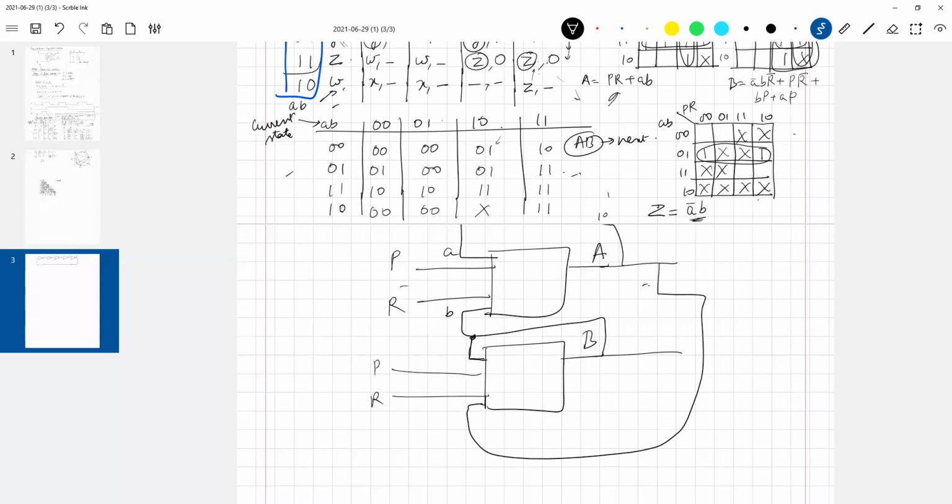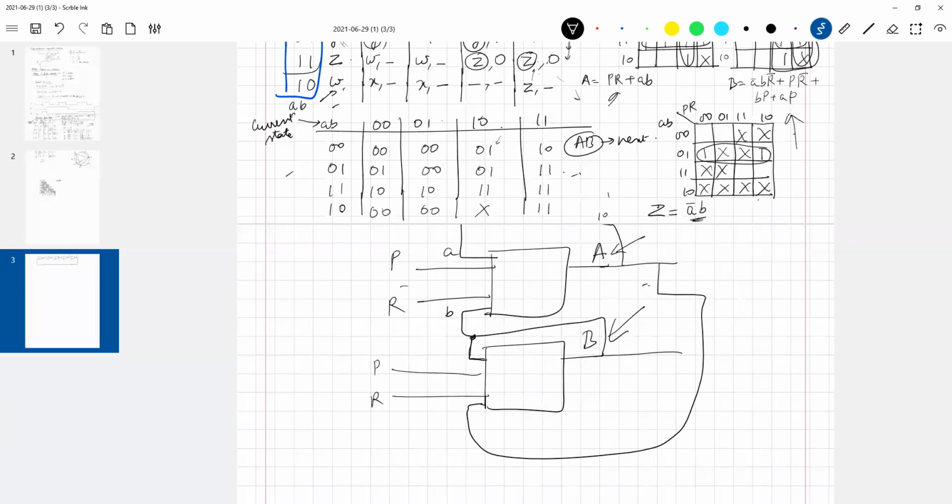I'm not drawing the whole circuit. Please understand that if you are asked in the exam, then you have to draw the whole circuit. You'll have your AND and OR gates to create these 2 circuits. But the point is that small a is just a feedback from your output A back to this. So you can think of this as your 2 flip-flops in one sense. In the previous circuits we had flip-flops as the storage elements.